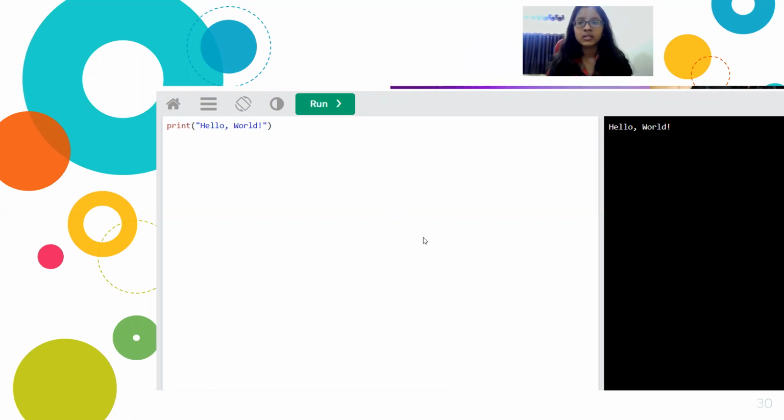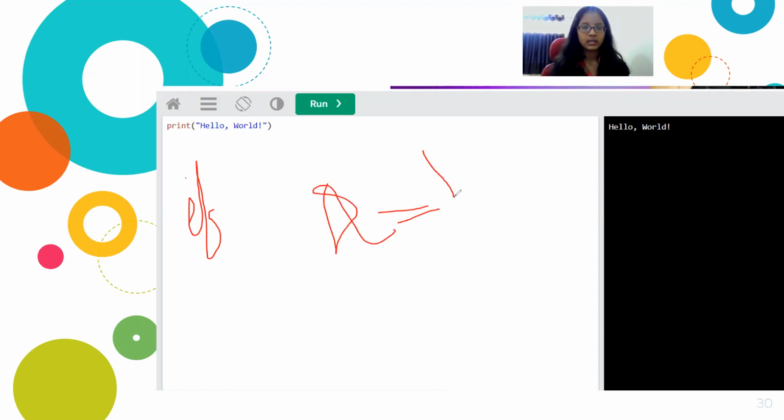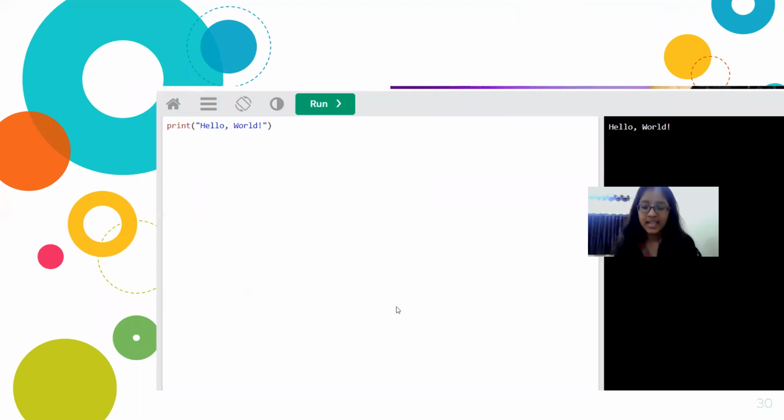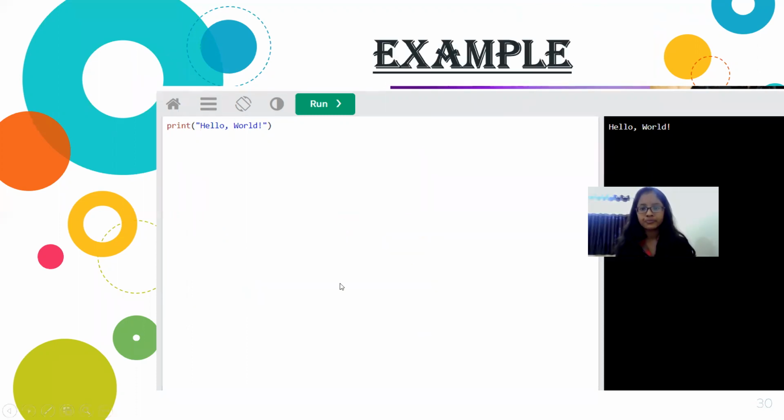If I'm using some conditional statements, for example, if I write if a, a variable, equals 1, then print. If I write print here, it won't work. It will show me an error. But if I write print on this path, it will not show me an error. So this is how sensitive it is.